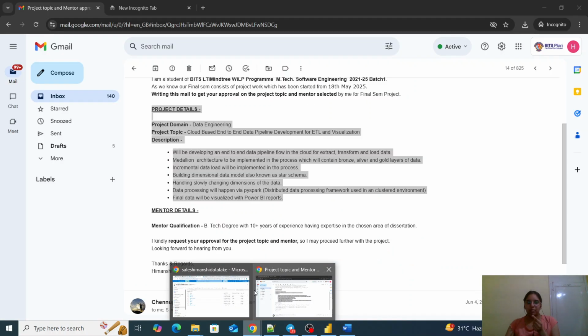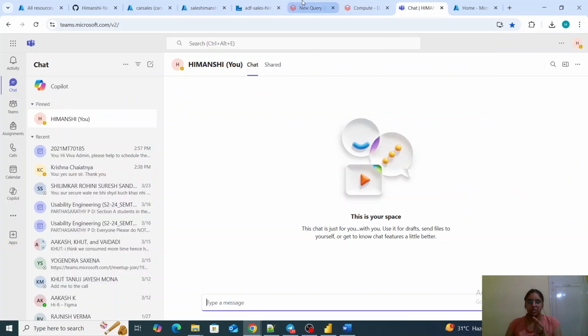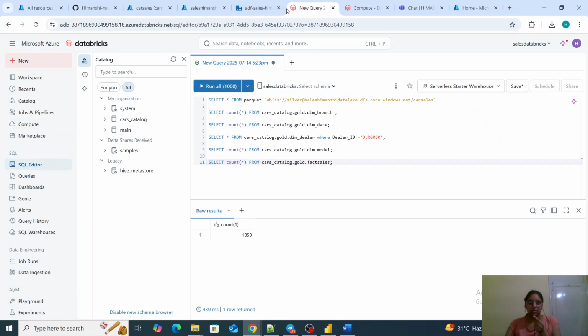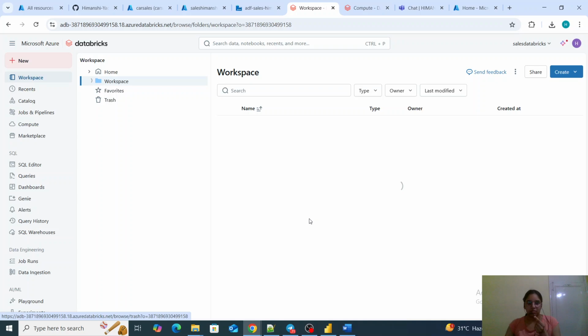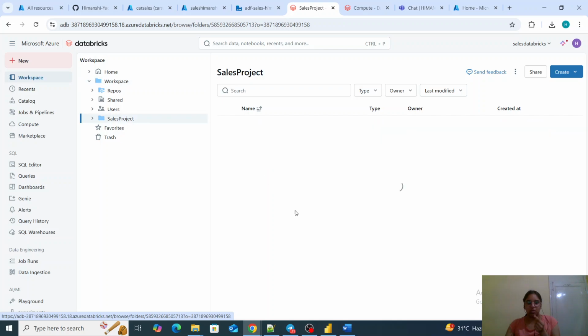So how I am doing this is using Databricks notebooks. If I go to my workspace, and go to notebooks, then this is the project I have created, sales project.